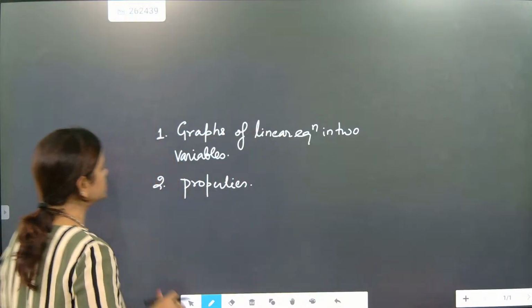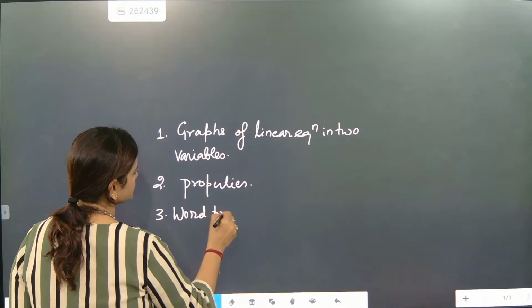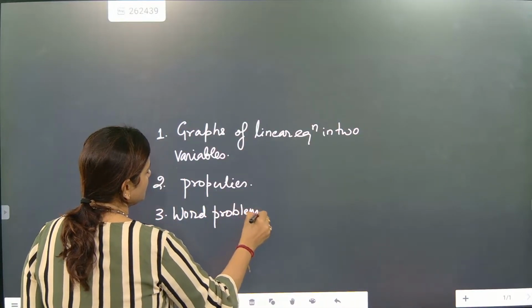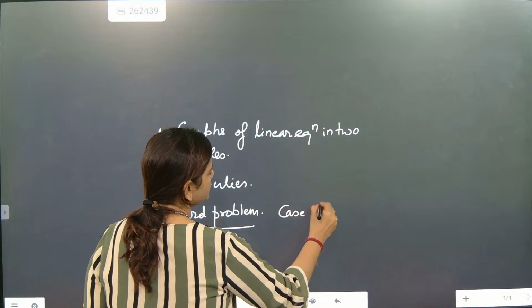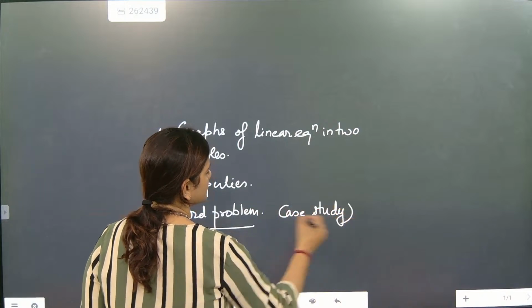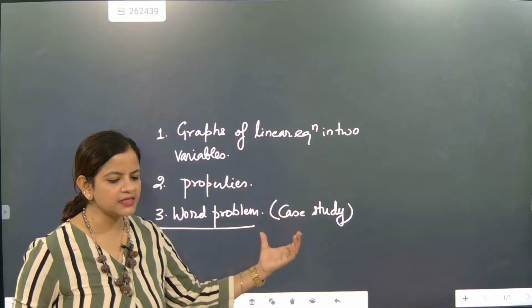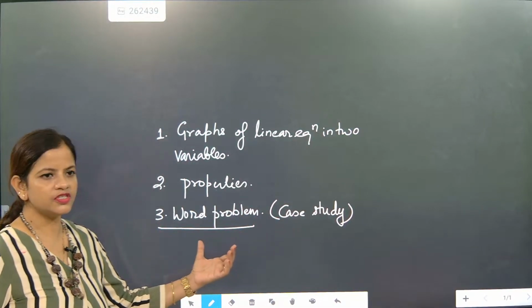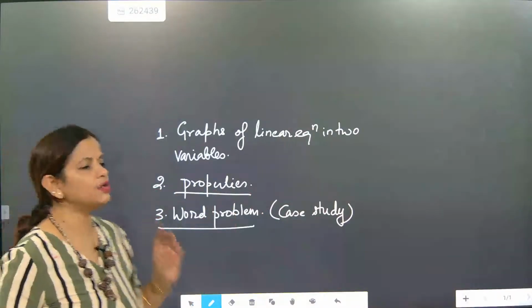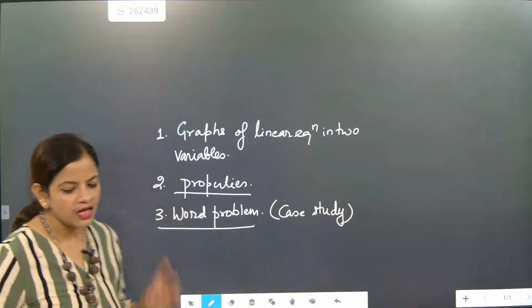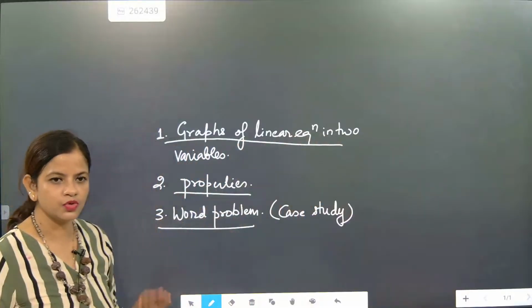Based on word problems, case studies can come. Understood? So word problems plus case studies we will learn to handle. Second is property-based questions, like no solutions, unique solutions. Then graphs of linear equations are also most important.